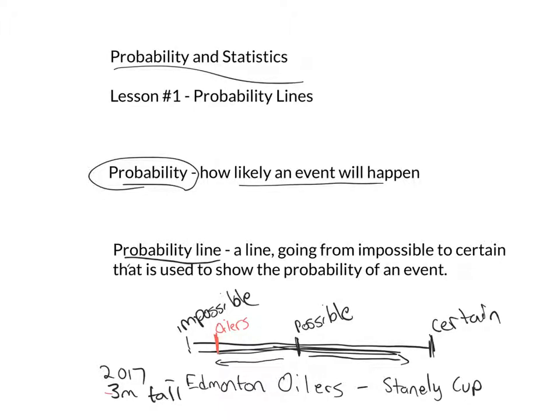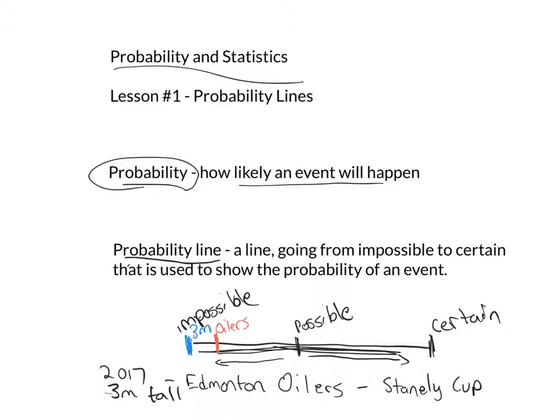The answer ends up being here. The probability of me growing to be 3 meters tall would actually be impossible. I don't think there's anyone in this world that is 3 meters tall. So the likelihood for me to do this is impossible, and I'd place it over on this edge over here.